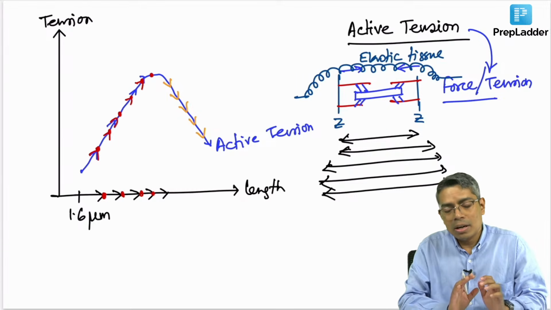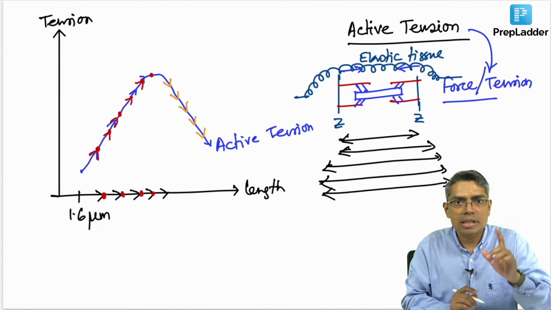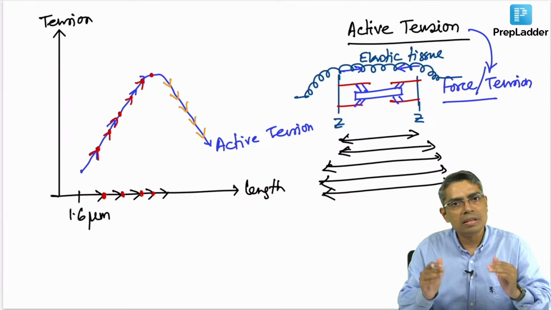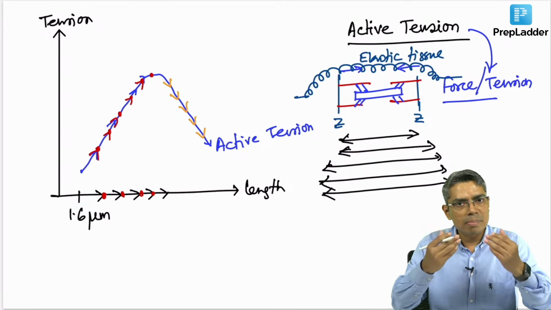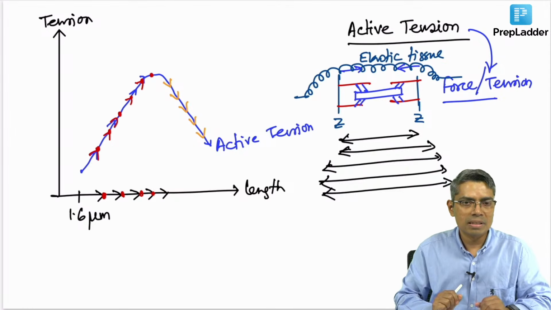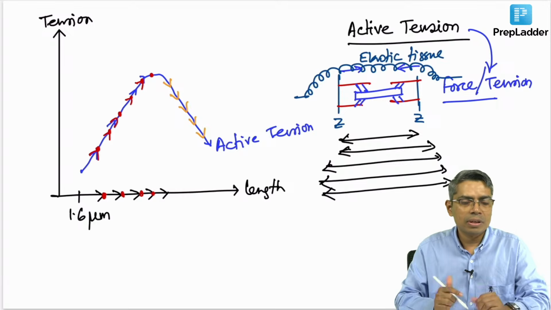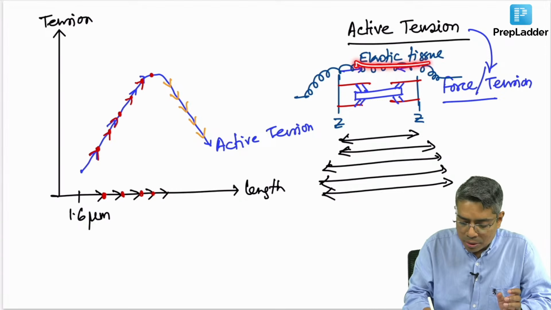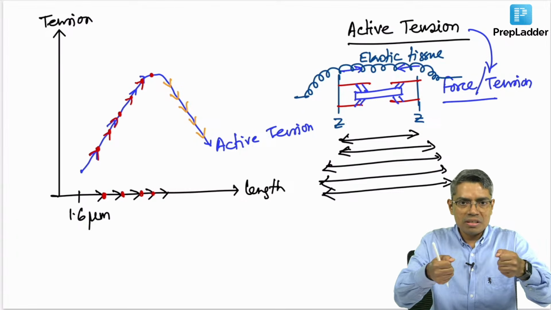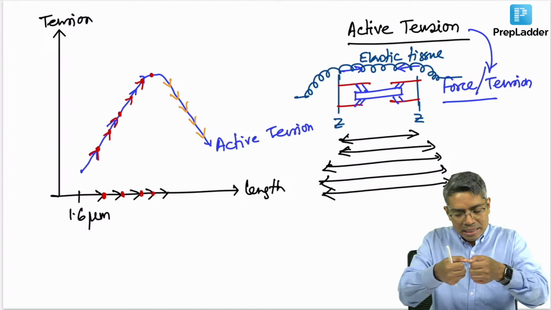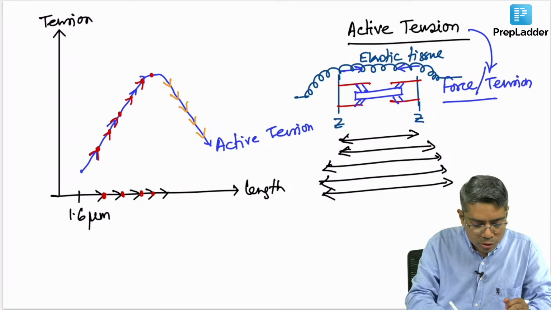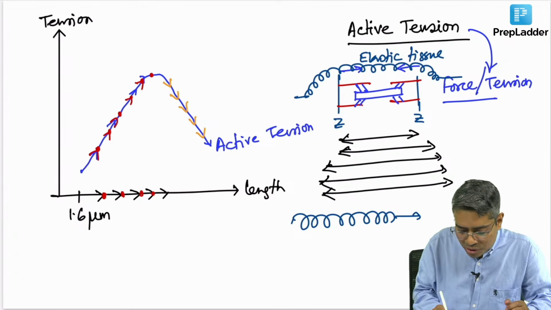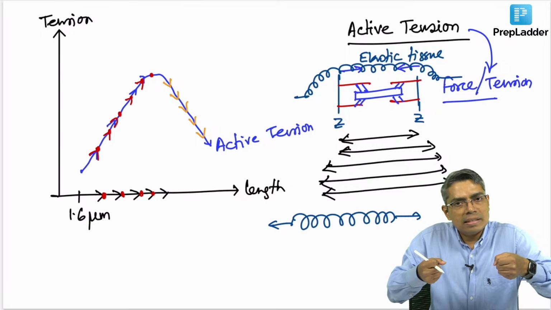Elastic component. They are not responsible for this active tension, because I told you that active tension is the force generated by the actin-myosin interaction within the sarcomere. But outside the sarcomere, outside the muscle fiber, there are elastic tissues of the muscle, like for example endoneurium, perineurium, epineurium, all these coverings and the other connective tissue present in the muscles. They are part of the elastic tissue. So, whenever you stretch the sarcomere more and more, the elastic tissue is also stretched, because this elastic tissue is like a spring. So, if you go on stretching this elastic tissue, it is nothing but stretching a spring.